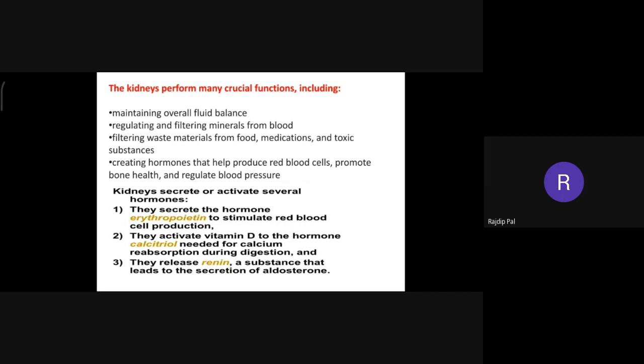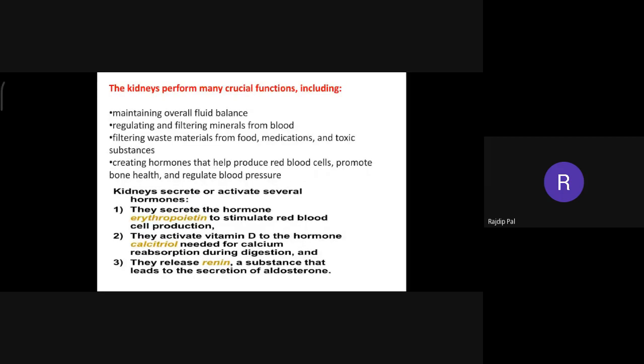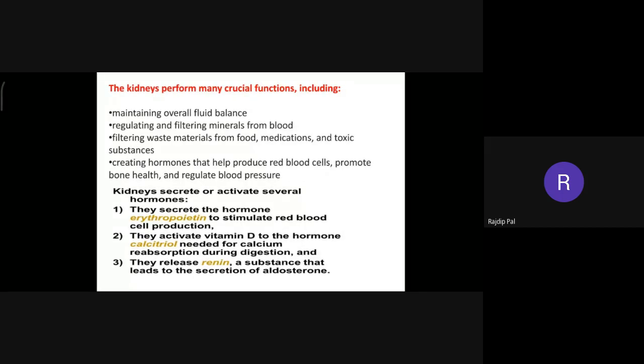Okay, no problem. The kidney produces these three hormones: erythropoietin, calcitriol, and renin. This renin is responsible in our body to regulate blood pressure.